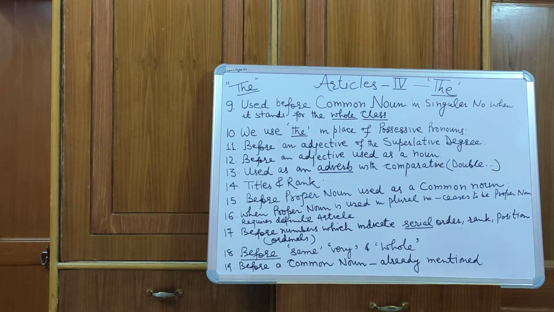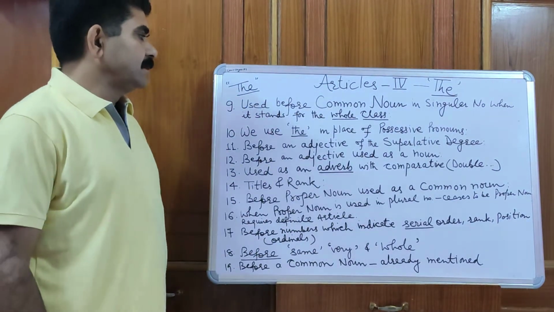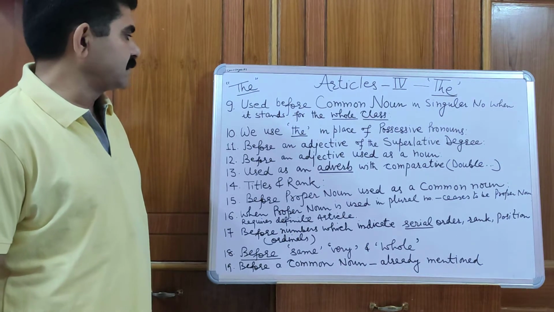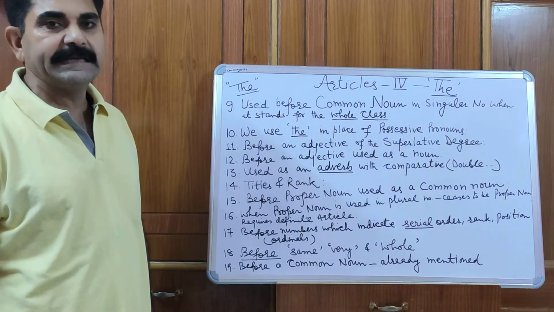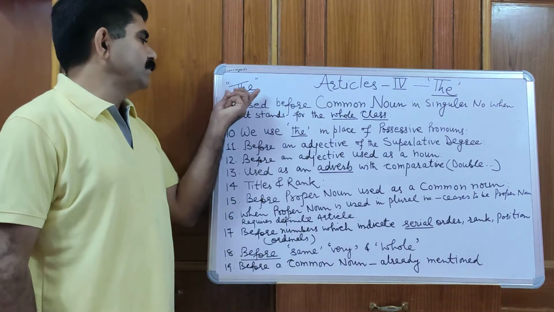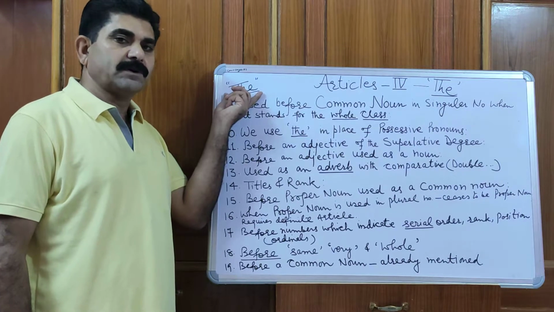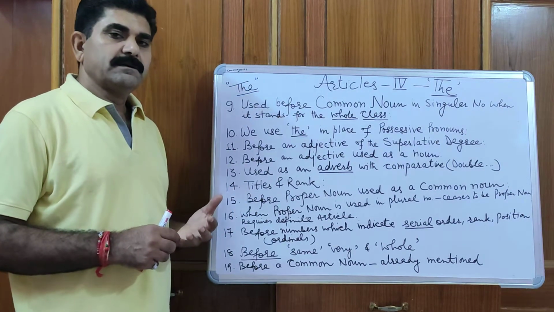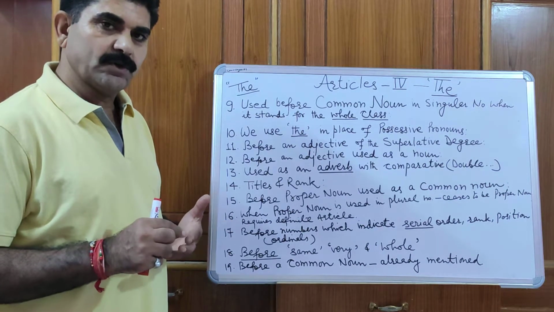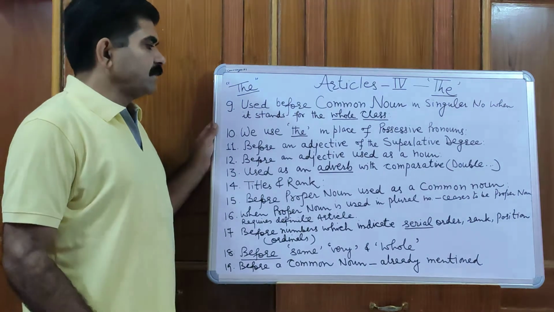Hello students, let us continue with articles part 4. In the previous video we were doing articles part 3. We have completed 8 points and I have told you that article the is definite article because in this a person, place or thing is particularized. Okay. Now next point is